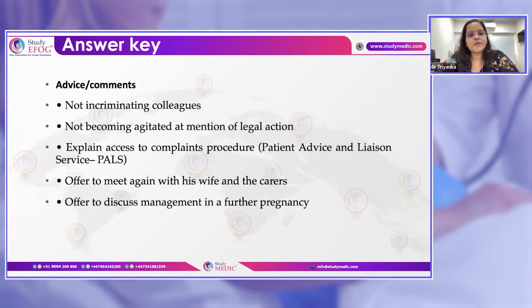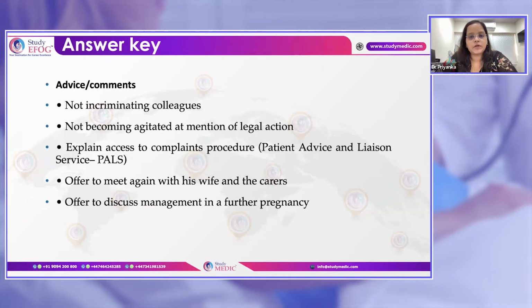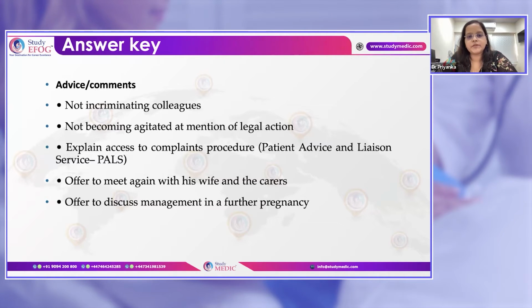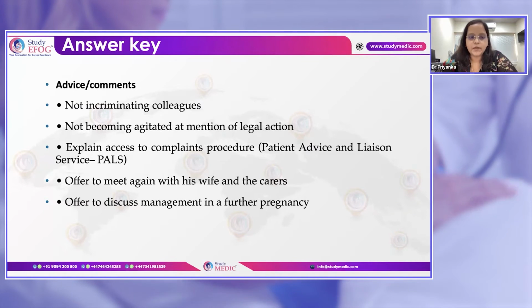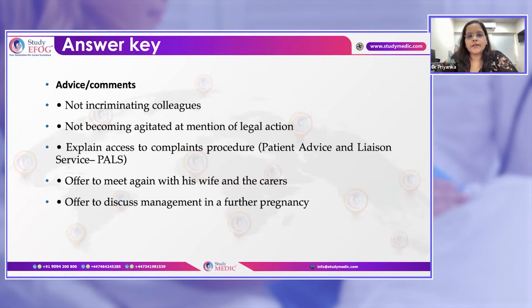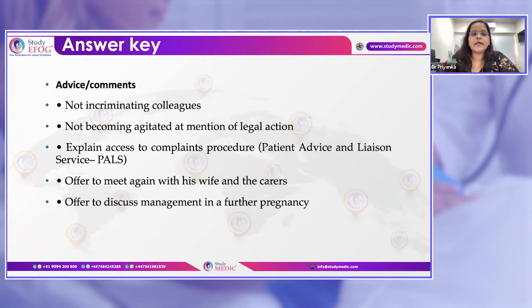Then coming to the point I made, do not incriminate colleagues and do not blame that someone was responsible. I was not there at the time you were sent back. So never incriminate the colleagues, and there should be a no-blame approach. Okay, and you can tell that even the standard of care was good.